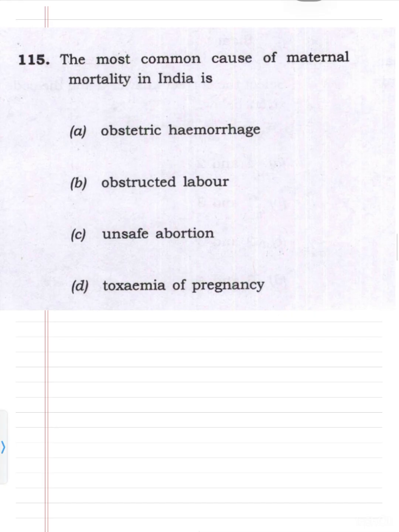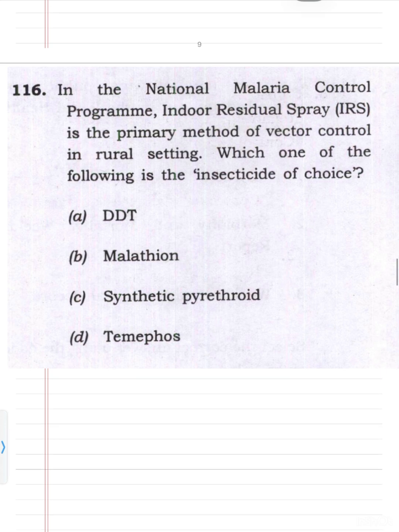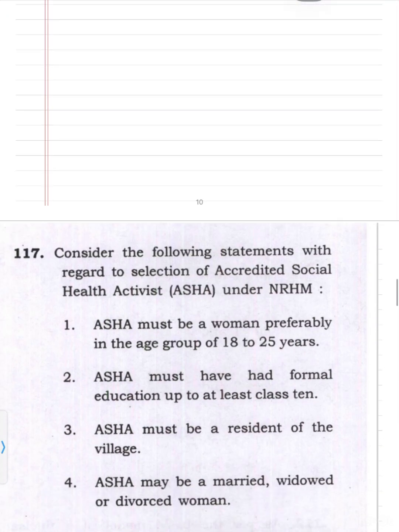Now coming to 115, the one word question. The most common cause of maternal mortality in India is obstetric hemorrhage, that is APH plus PPH. Now 116th, again one word. In the National Malaria Control Program, you do indoor residual spray, meaning you spray insecticides inside the house. It is the primary method of vector control in the rural setting, in the villages. Which one of the following is the insecticide of choice? It is DDT.